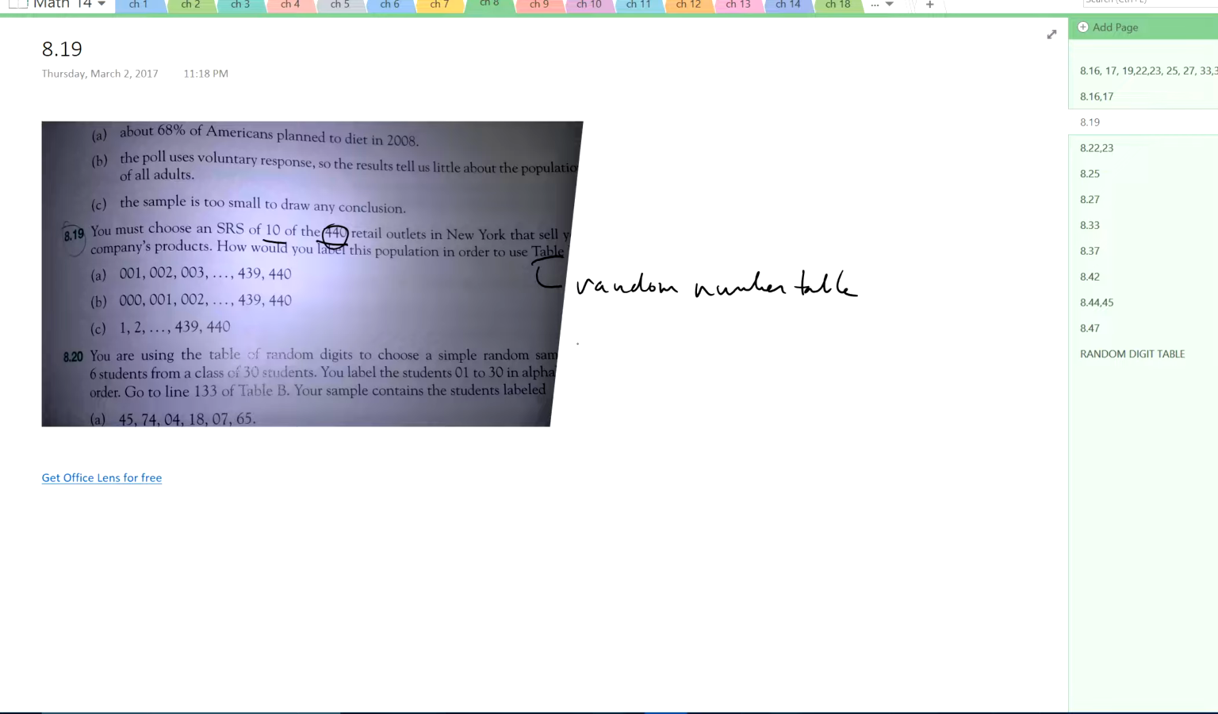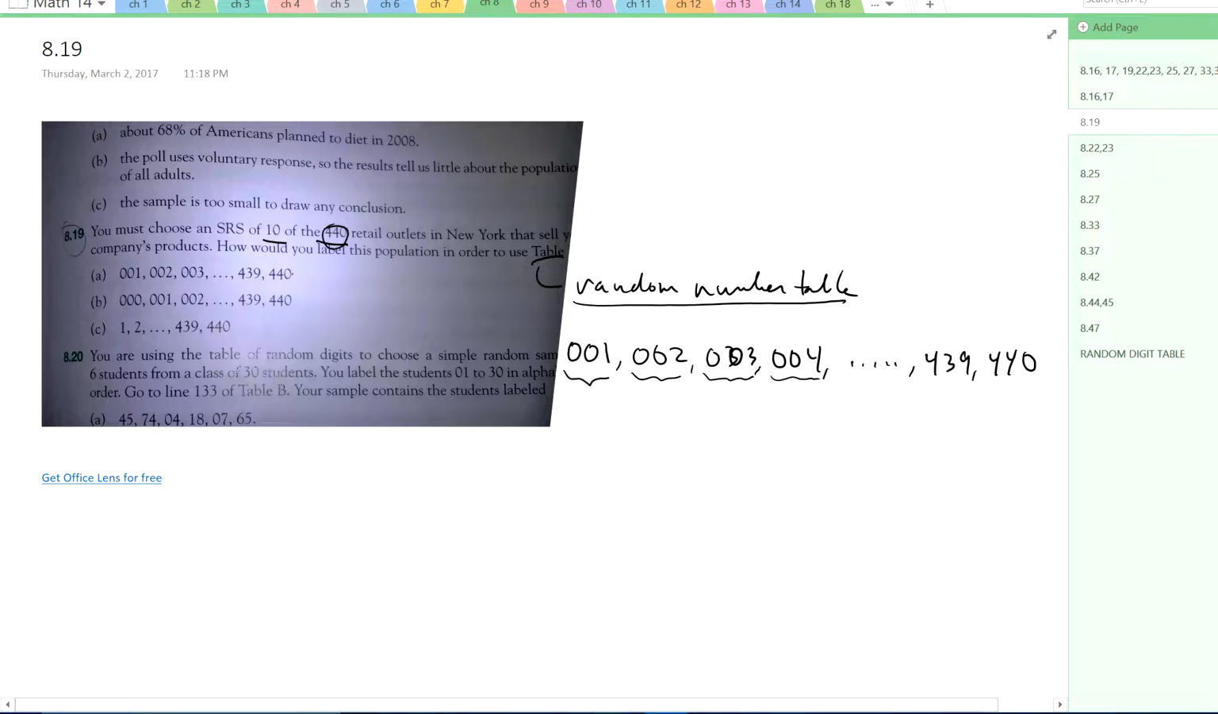So that means my very first store would be store number 001, second, third, fourth. I started going a little bit too fast there. All the way up to store 439 and store 440. That way, when I look at the table of random digits, I'm looking for 3-digit numbers, and every store has a 3-digit number assigned to it, like we did in class.